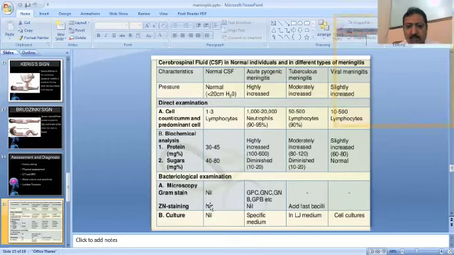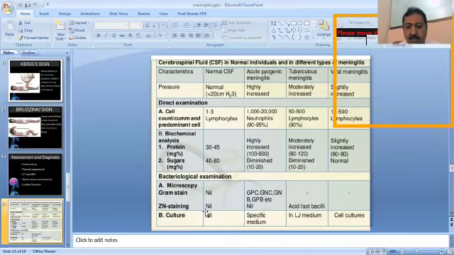In case of the Ziehl-Neelsen stain, it will be nil in the normal CSF, and also nil in acute bacterial meningitis. But in case of tuberculosis meningitis, acid-fast bacilli will be seen on the Ziehl-Neelsen stain.